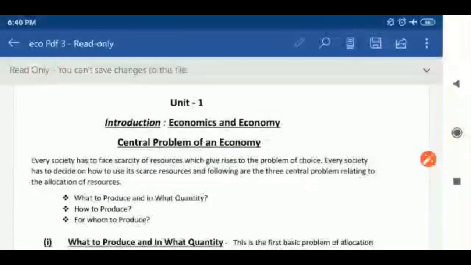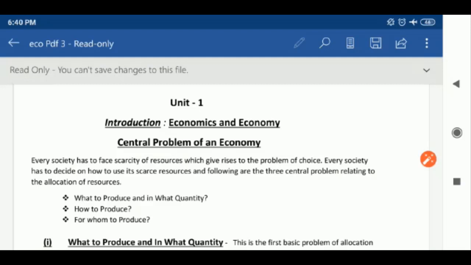Good morning students. In this video I am going to discuss the central problem of an economy. In the previous video it was about the economic problem, and we discussed the terms scarcity of resources, unlimited wants, and the problem of choice. Now in this video we will discuss the three central problems of an economy.